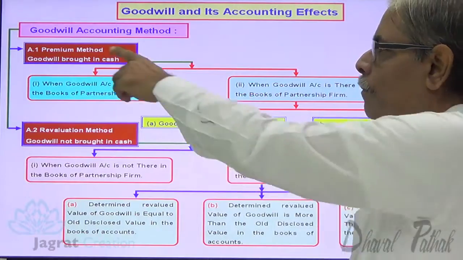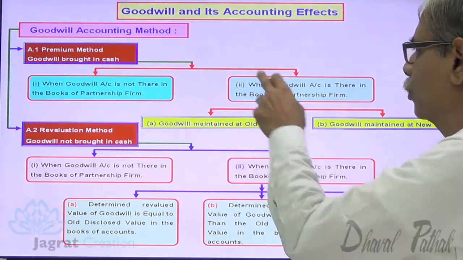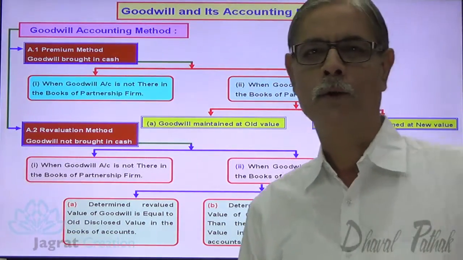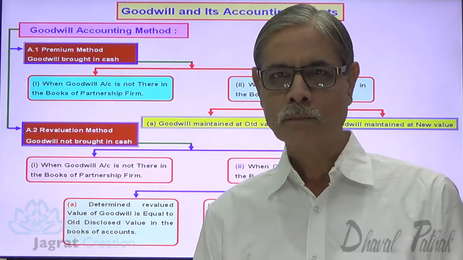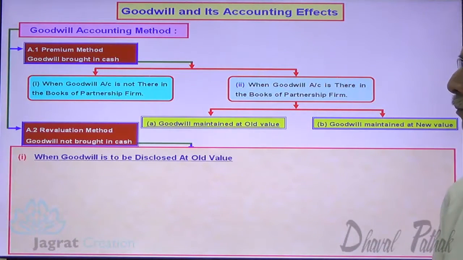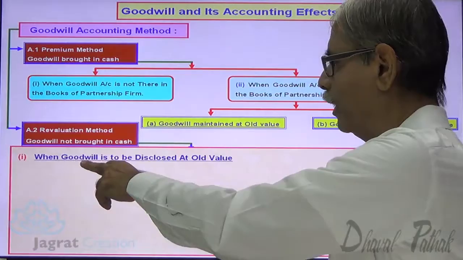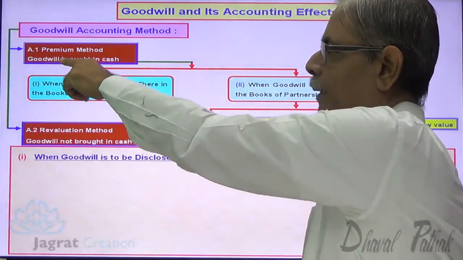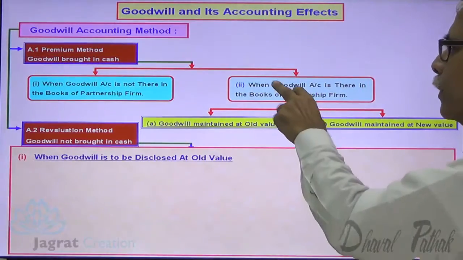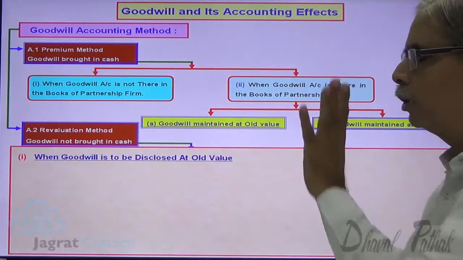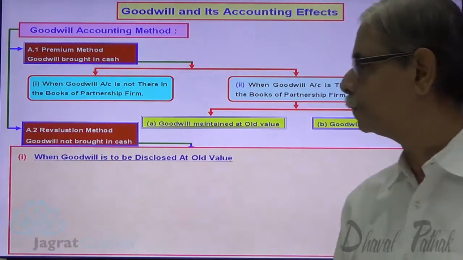Next option, goodwill brought in cash, goodwill account is there in the books, goodwill is maintained at its old value. This is the second option. This is what I want to consider. When goodwill is to be disclosed at its old value, the new partner brings goodwill in cash. Goodwill account is there in the books and the goodwill is to be maintained at the old value. This option I am considering.